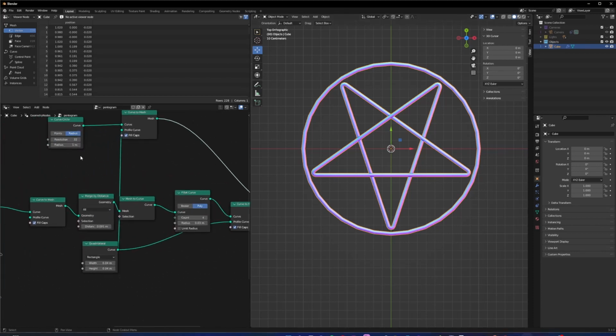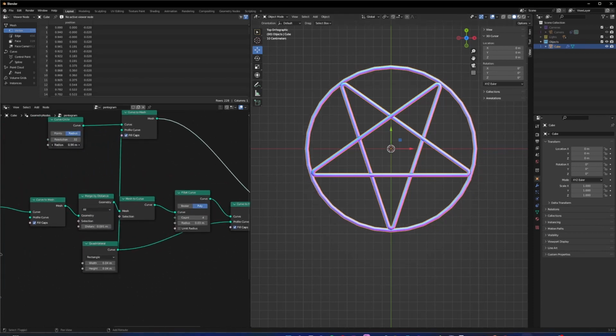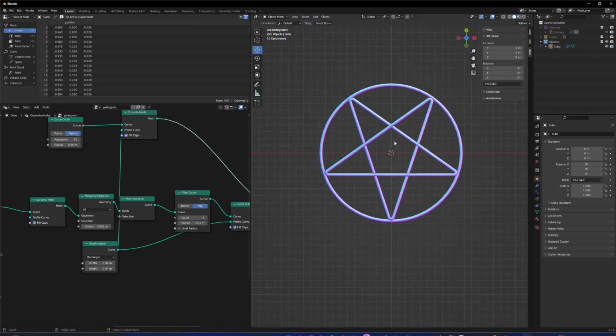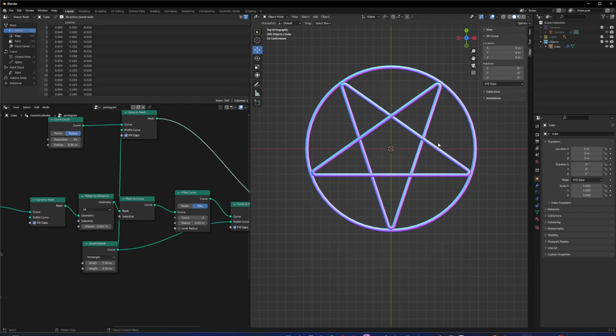I think the circle's a little too big because it's not touching. Let's do that. Also, I want to give the circle some more points. Let's do like 60 points. So there's the pentagram with the circle.